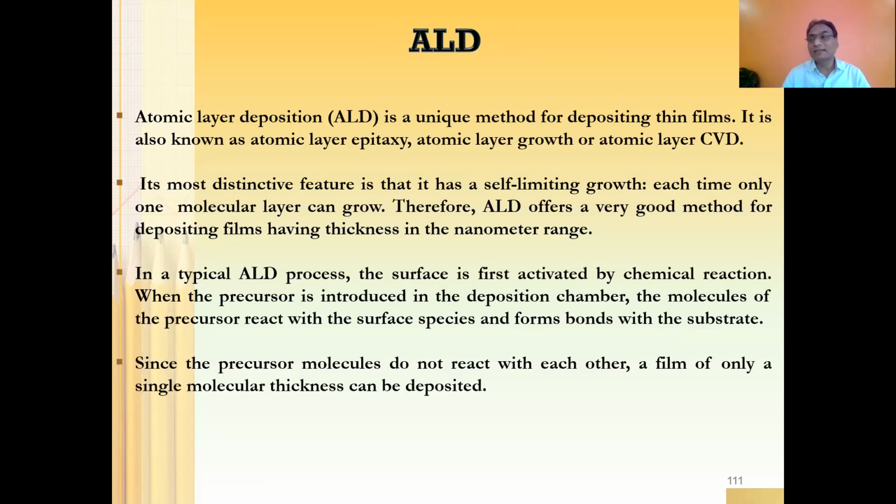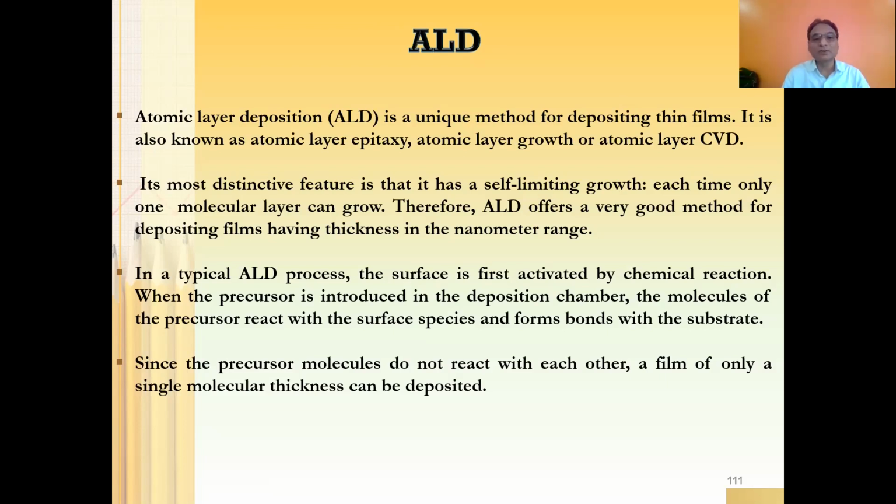This is about ALD, atomic layer deposition. We talked about LPCVD, MOCVD, and PECVD. In all those forms of CVD, we are depositing layer by layer. Whenever we refer to atomic layer, it means you are ultimately depositing an ultra thin film, almost like an atomic layer. That is why it is called atomic layer deposition.